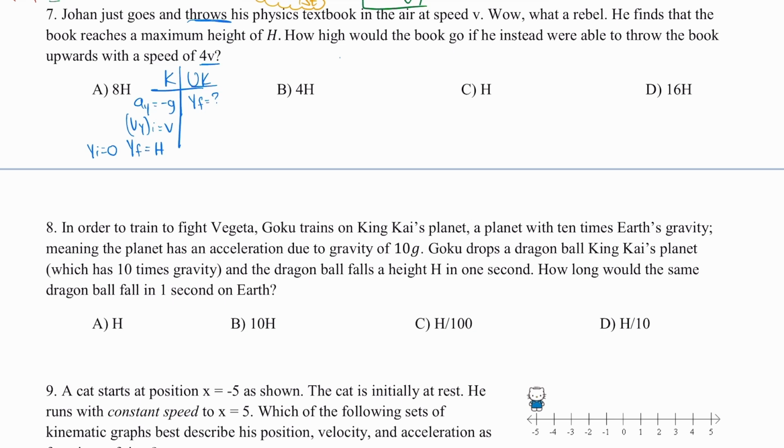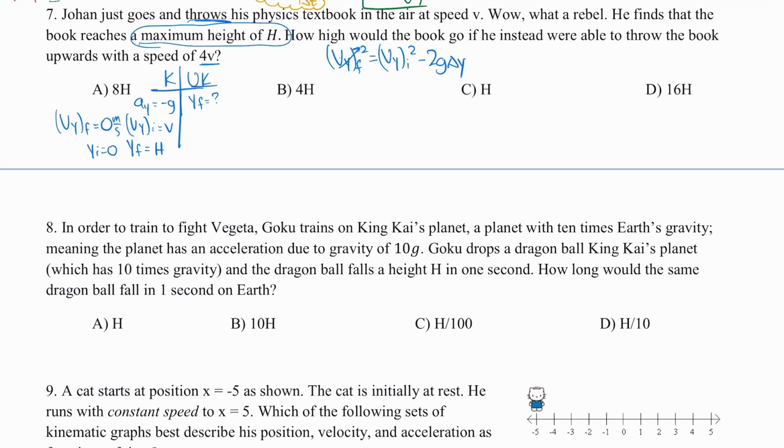First, you need to find a relationship that combines all of my knowns and unknowns. Actually, before we do that, there's another concept that we need to incorporate. We're talking about the maximum height. What we find at the maximum height is that the final vertical velocity is 0 meters per second. So that's another concept that we can apply to the scenario. And that is actually going to lead us to the equation that we're going to use to describe the motion. The equation is as follows. So I'm going to solve this equation for my final height, my delta y.